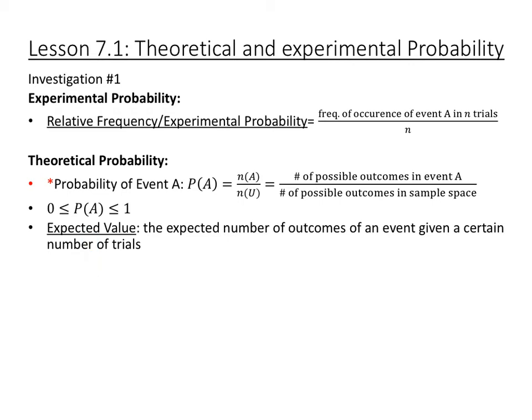Expected value is the number of outcomes you would expect to happen. So again, flipping a coin, if you flip a fair coin 100 times, you would expect 50 of them to be heads and 50 of them to be tails. So that's your expected value.